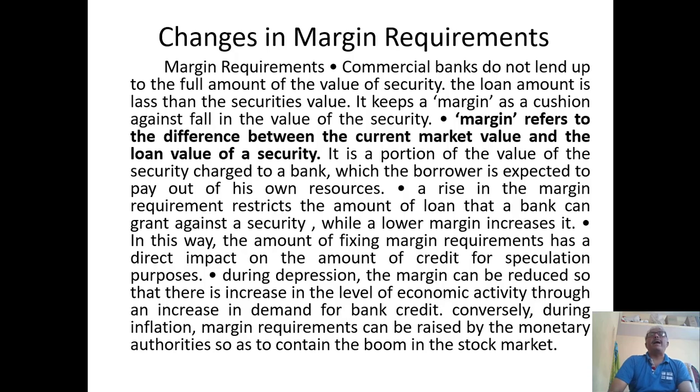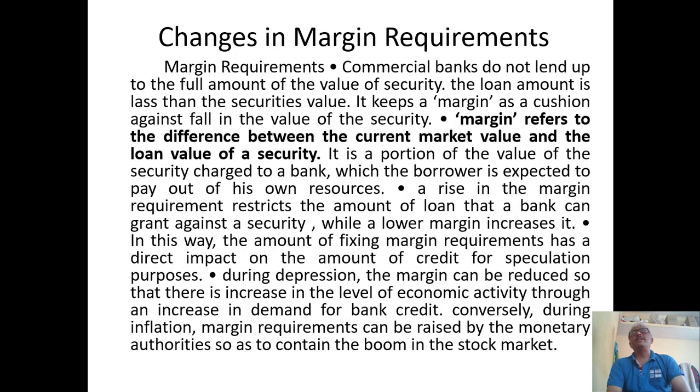Based on the situation, banks maintain a higher margin when there is an inflationary situation. When there is a deflationary situation, they maintain a lower margin. As a result, credit is managed in the system. For 30 lakhs, sometimes they give only 50%, that is 15 lakhs of loan for 1 kg of gold.